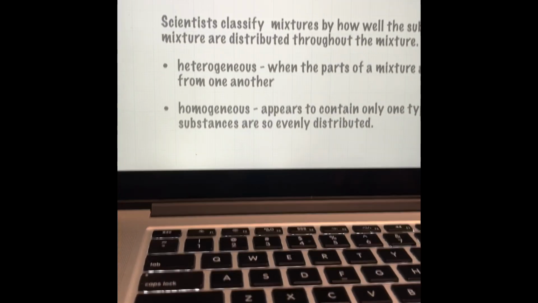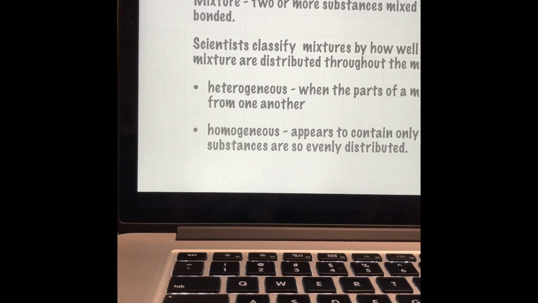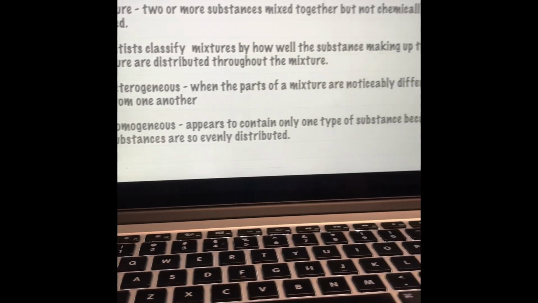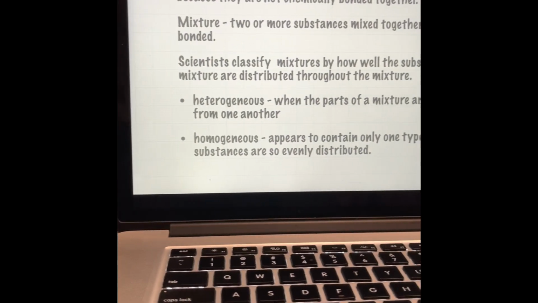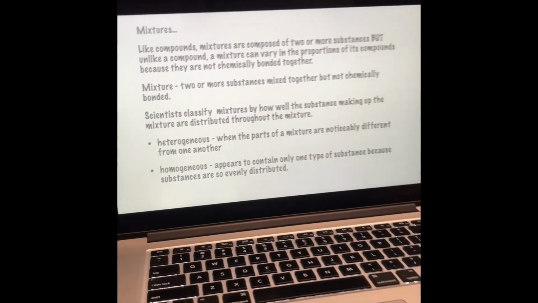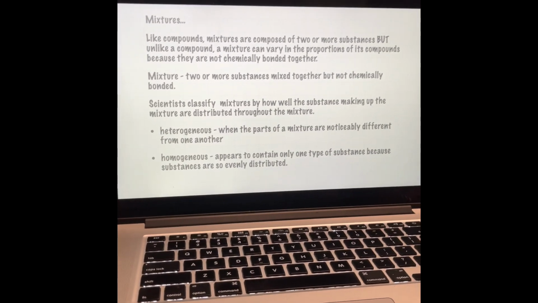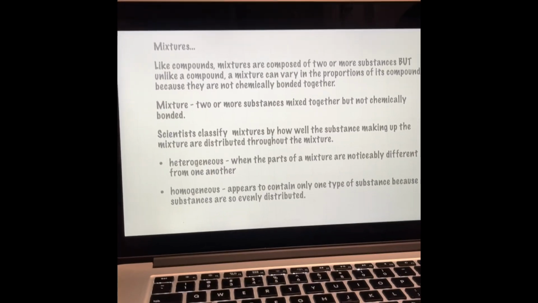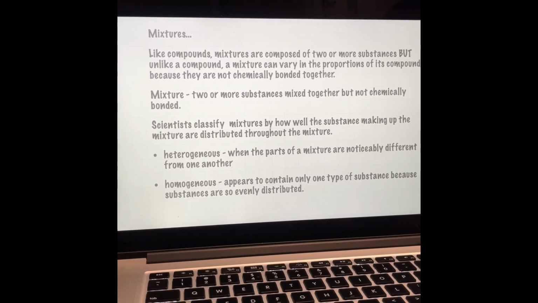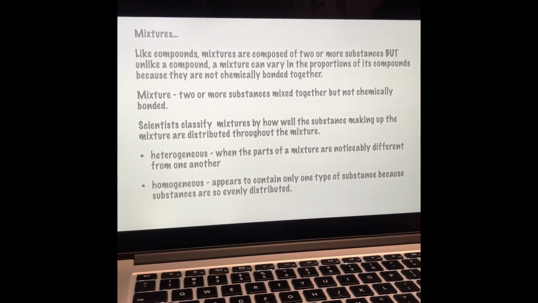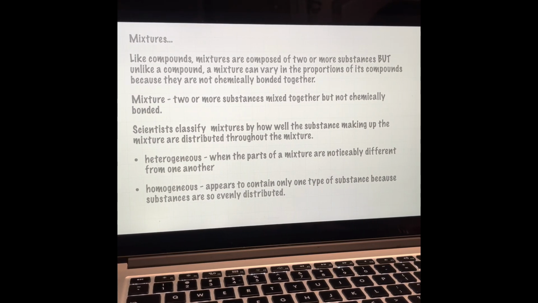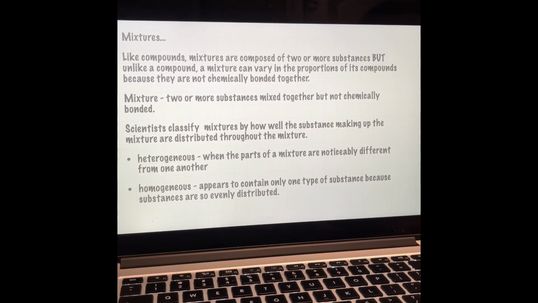If you think again about our cup of sweet tea, you notice the caramel-colored water. Since we're told that it's sweet tea, we know it is a mixture of tea, water, and sugar. However, we can't see any of those individual substances. This type of mixture is classified as a homogeneous mixture. Homo is the Greek word meaning same. A homogeneous mixture appears to contain only one type of substance because the substances are so evenly distributed that it is difficult to distinguish one substance in the mixture from another.